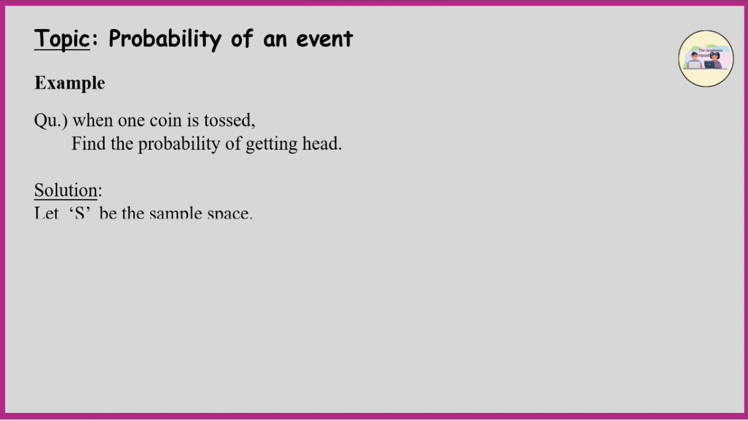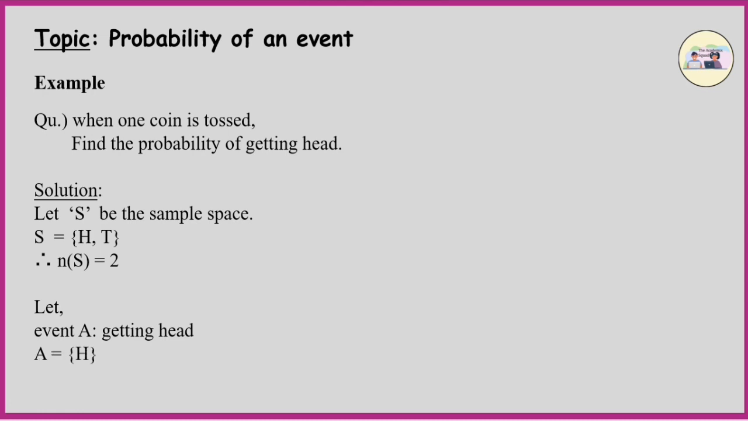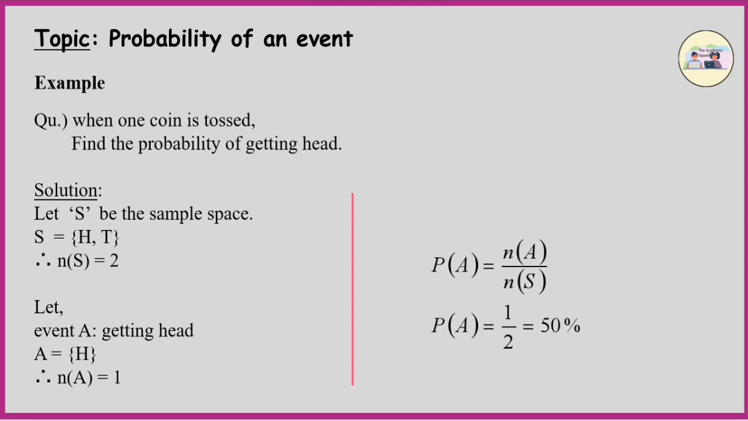Let S be the sample space. S = {H, T} and n(S) = 2. Let event A be getting head. A = {H}, n(A) = 1. P(A) = n(A) upon n(S), which is equal to 1 by 2.